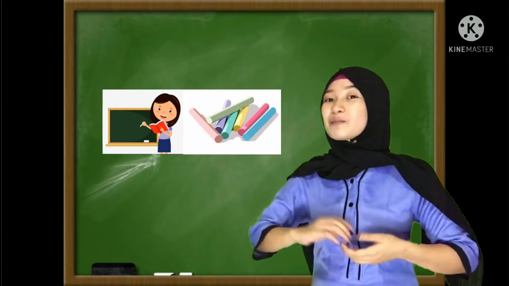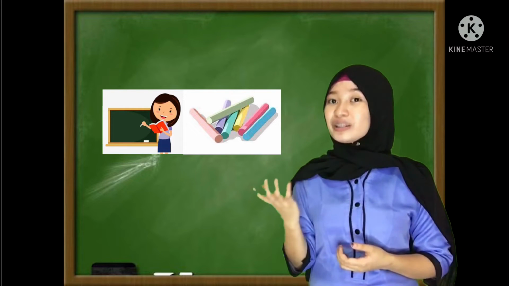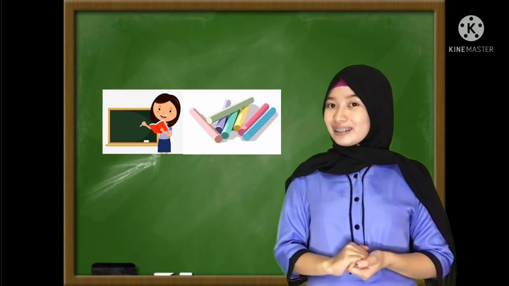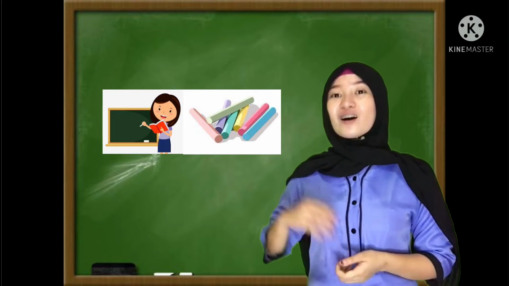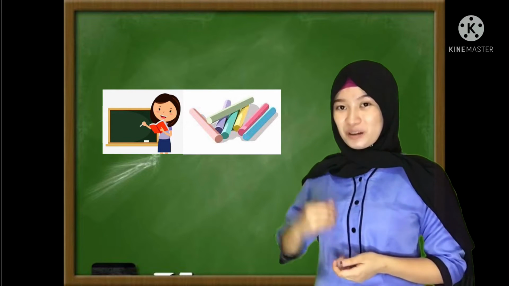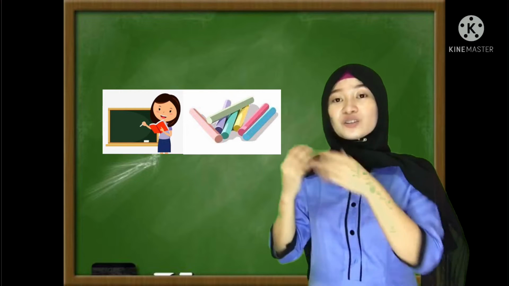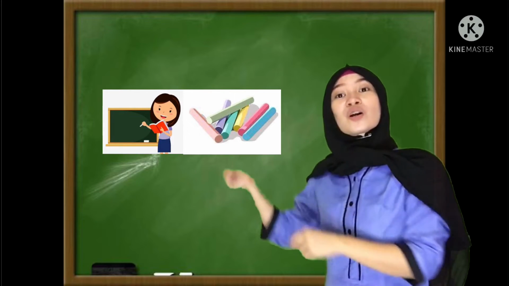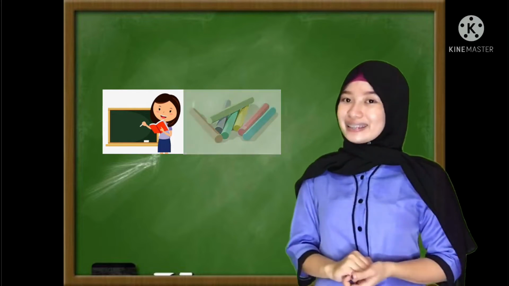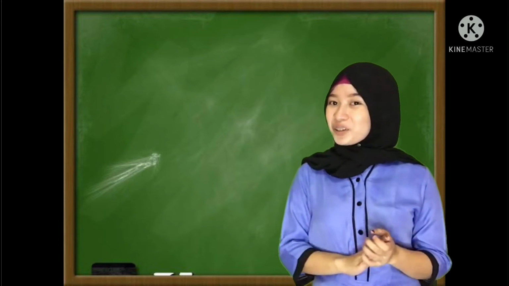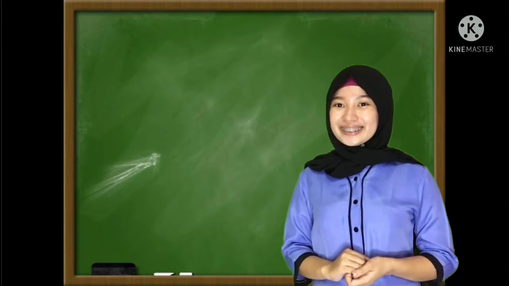Their relationship is the profession and the object used by the professional. Because the teacher is the one who teaches and the chalk is the object we use in teaching. Very good, you did all great.